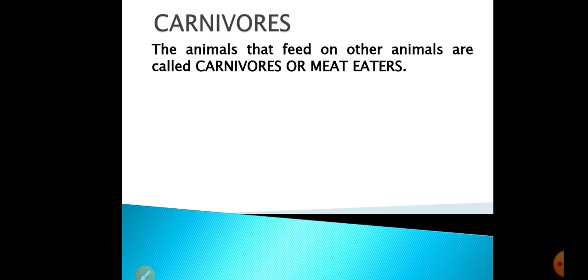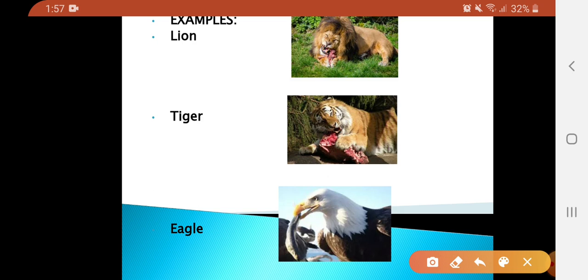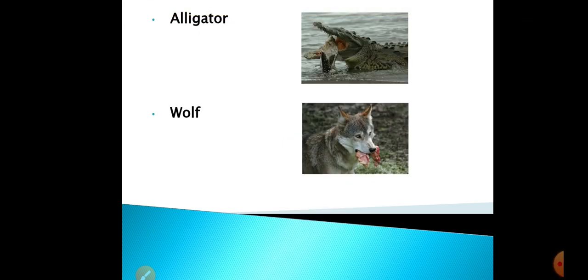Let me give you some examples of the carnivores. Animals like lion, tiger, eagle. You can see here the picture of a lion, of a tiger, and of an eagle. These all are called carnivores, and you can see them eating the flesh of the other animals.